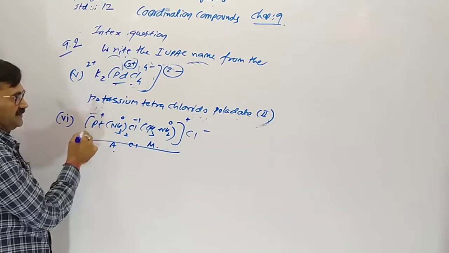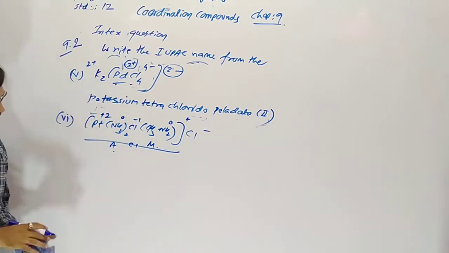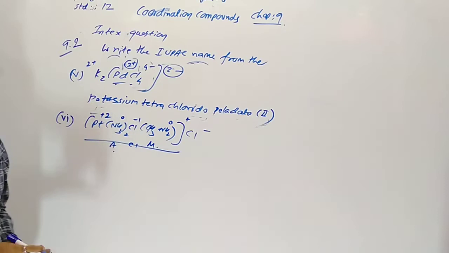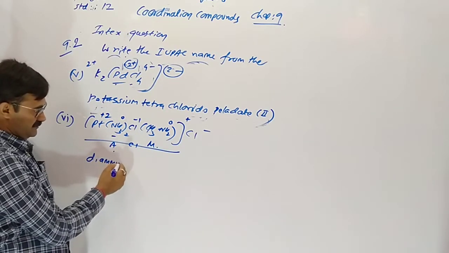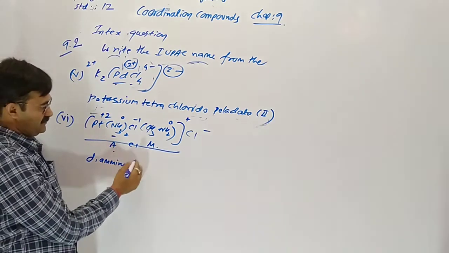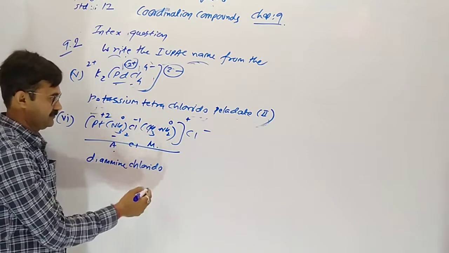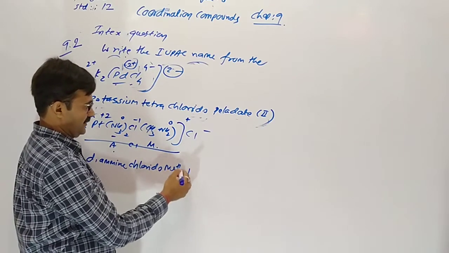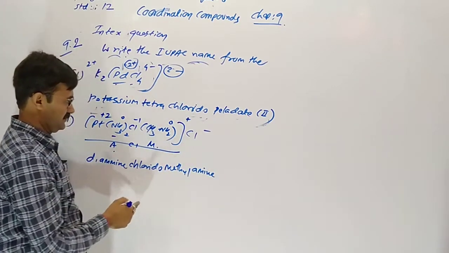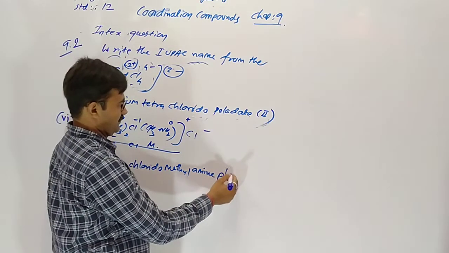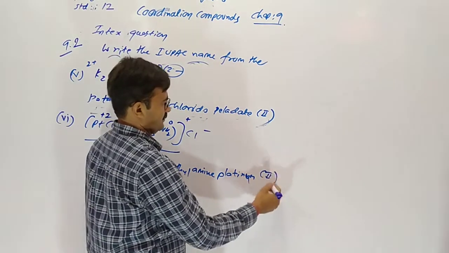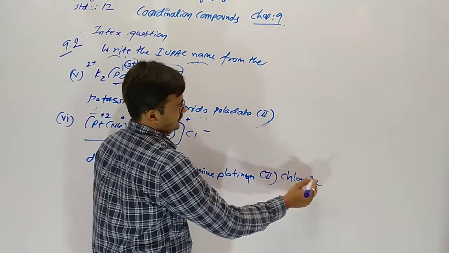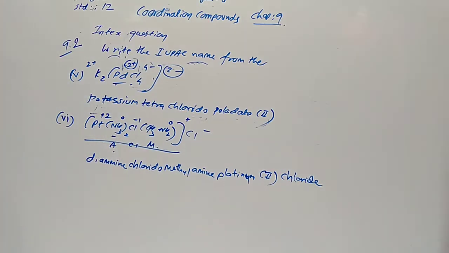For getting plus 1, here should be plus 2. Plus 2 minus 1 gives plus 1. So diammine, chlorido, methylamine, platinum 2, and then the counter ion chloride. This is our nomenclature.